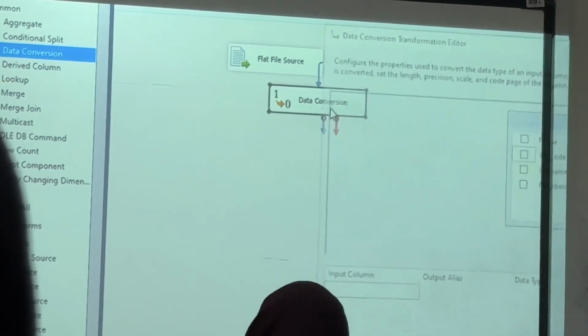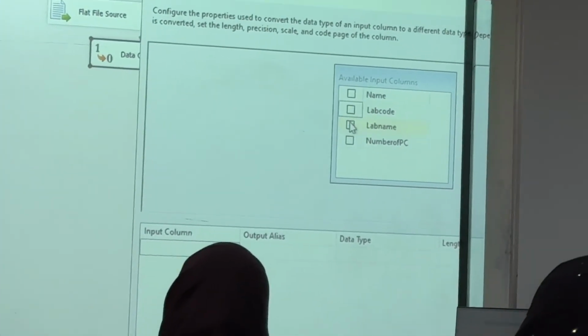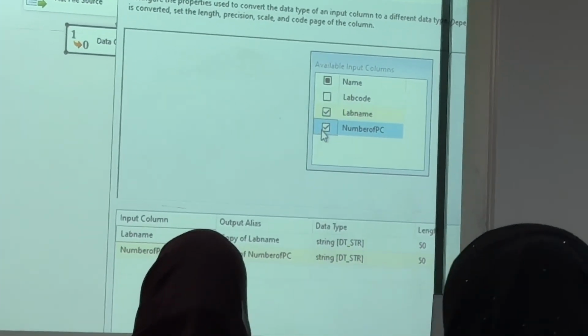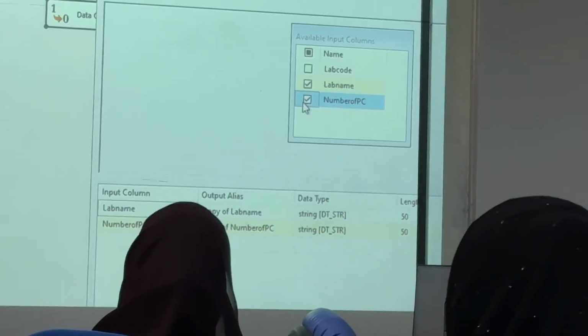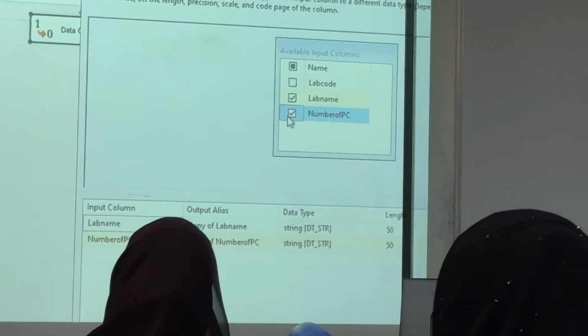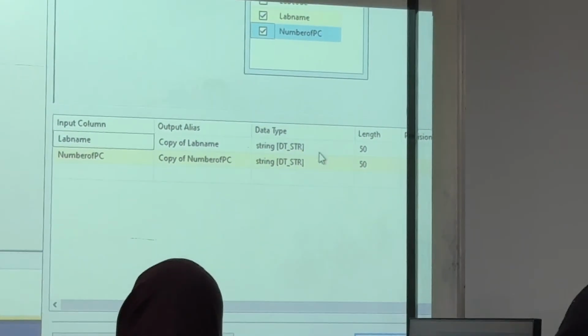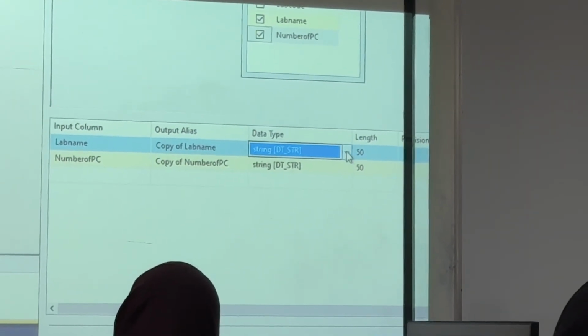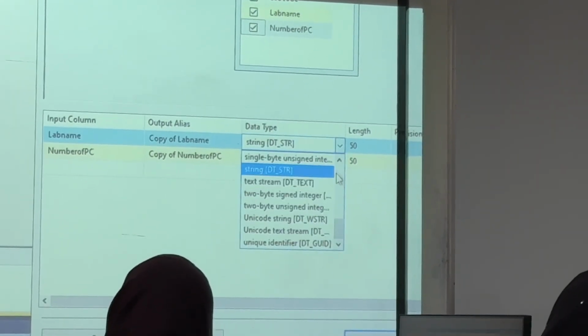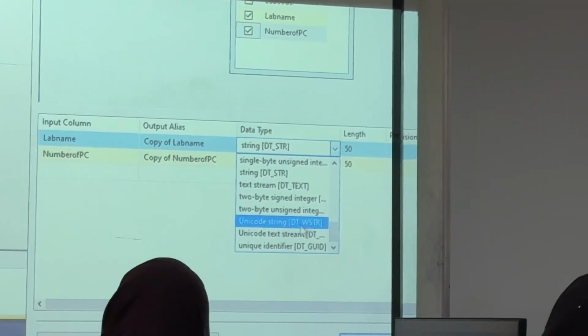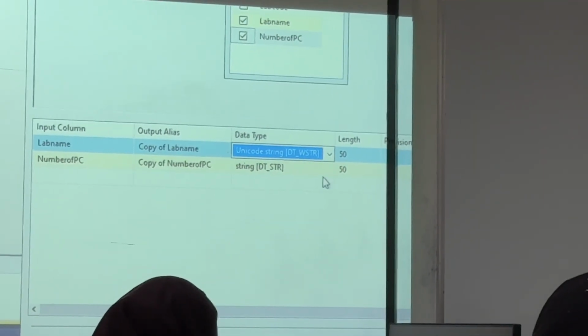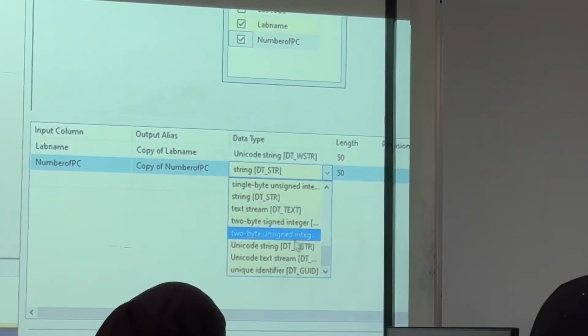Where it is connected. You need all the columns or only few columns. Maybe they are putting conditions. Lab code is greater than 10. That time, now lab name should be converted, right? Why? It is an nvarchar. Nvarchar means which one? Unicode string. Number of PC. It is an integer in your database here.